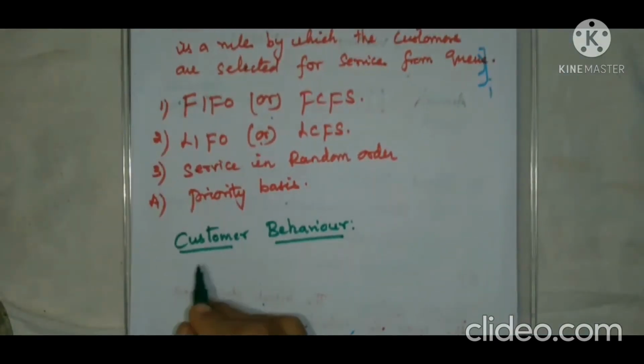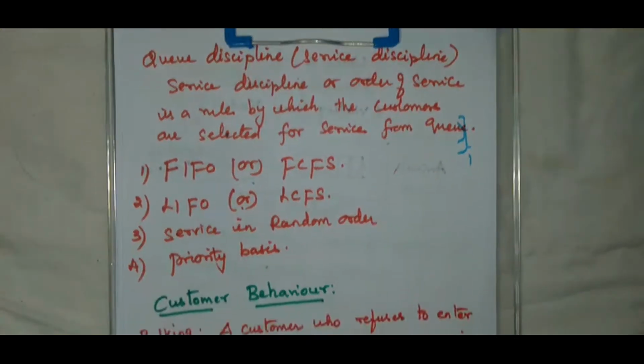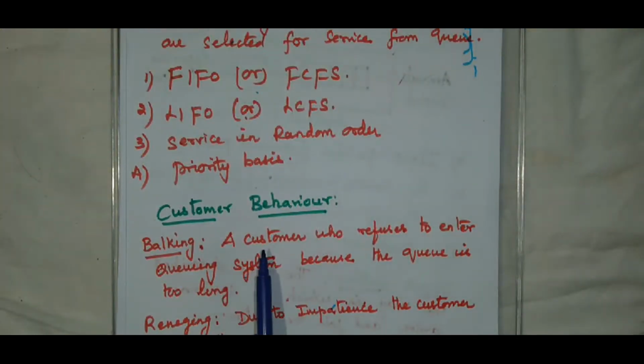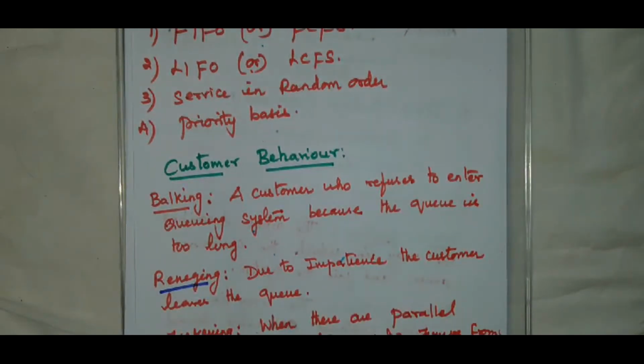Then comes customer behavior. Now we are going to discuss customer behavior. The customer behaviors are balking, reneging and jockeying. These terms are quite different. Balking is when a customer refuses to enter the queuing system because the queue is too long.